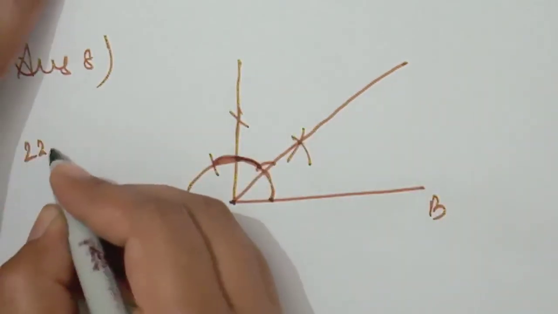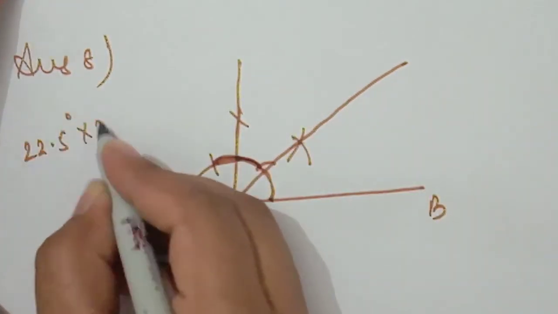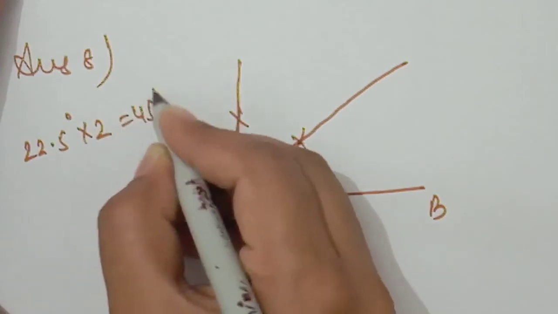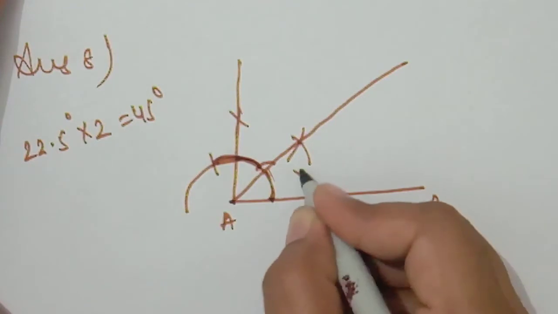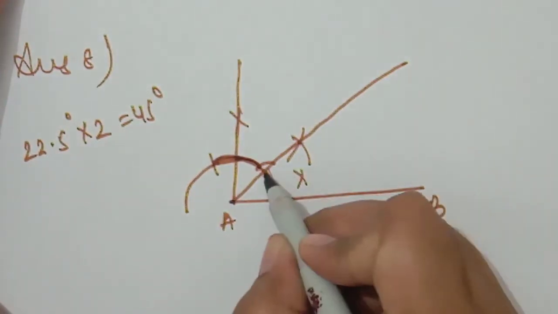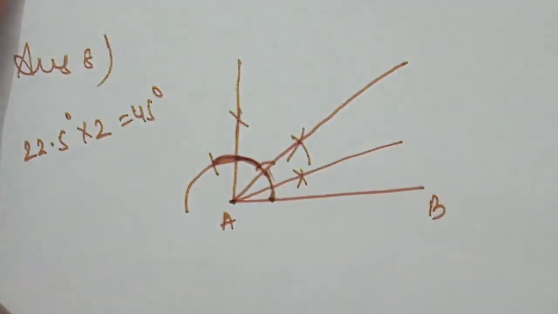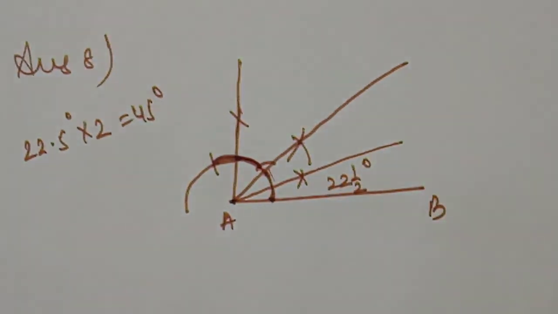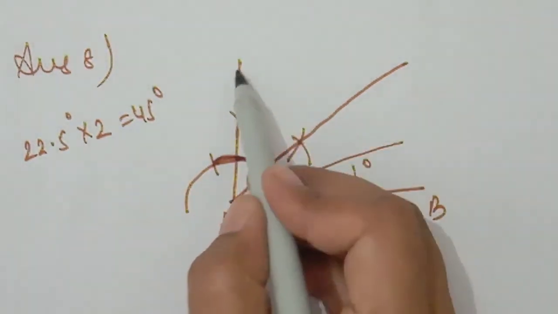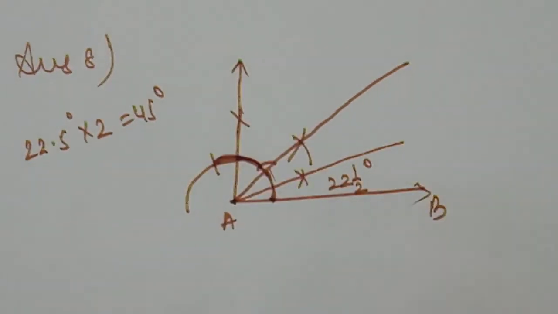We know that 22.5 degree multiplied by 2 is equal to 45 degree. So when we bisect this, open our compass more than half, draw the 2 arcs taking this and this as a center and draw this angle. This is 22.5 degree. So this is the construction of the given angle.